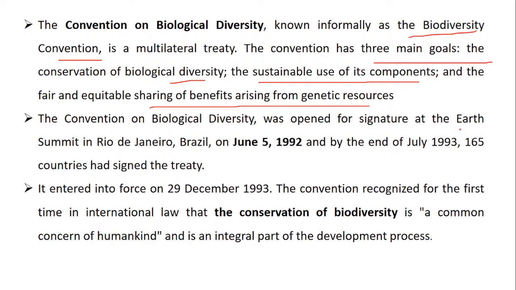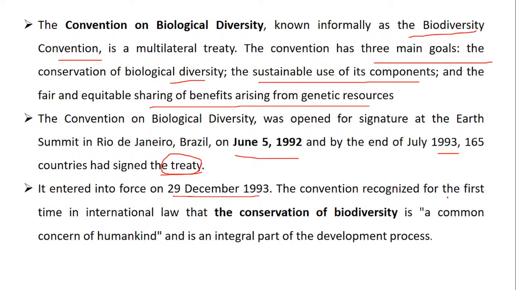It was opened for signature at the Earth Summit in Brazil on 5th June 1992, and by end of 1993, 165 countries had signed the treaty. It entered into force on 29th December 1993.